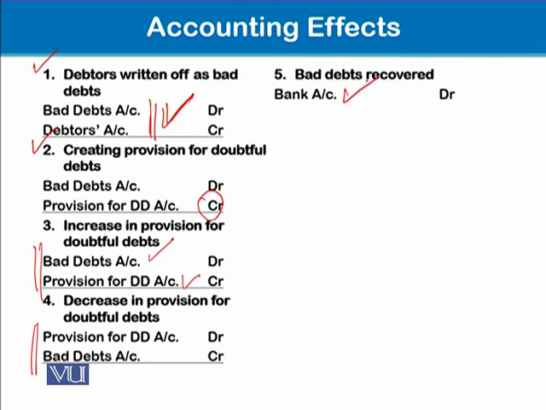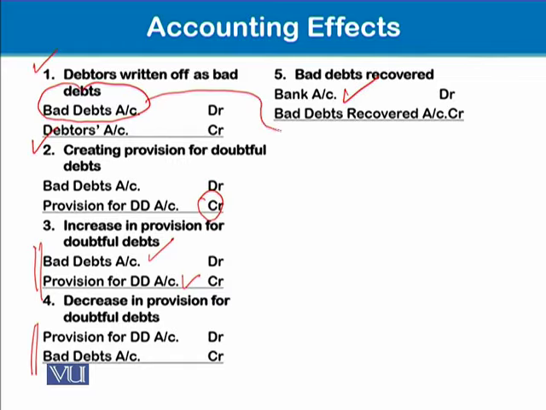Okay, so if you are receiving cash, you will debit bank account or the cash account, the same thing. And you will give credit to the bad debts recovered account. This bad debts recovered account is in fact a decrease in this already recorded bad debts. So this bad debt recovered account will create a decrease in the balance of already recorded bad debts.